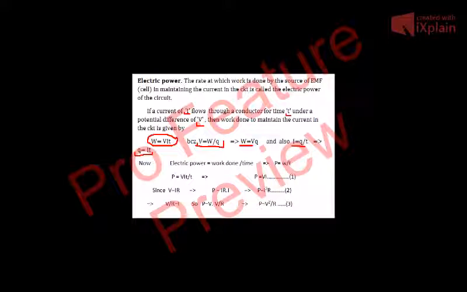Now electric power is equal to work done by time. Electric power is denoted by P. So P is equal to W by T, which means P is equal to VIT divided by T. T and T will cancel. It means P is equal to V into I. So electric power is equal to the product of potential difference V and the current I flowing through the circuit.